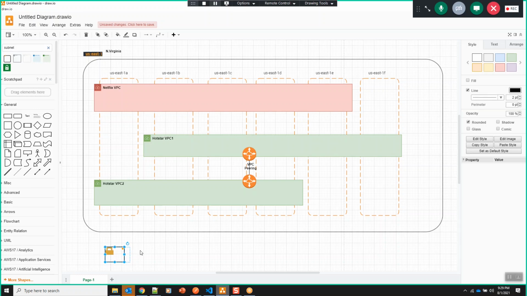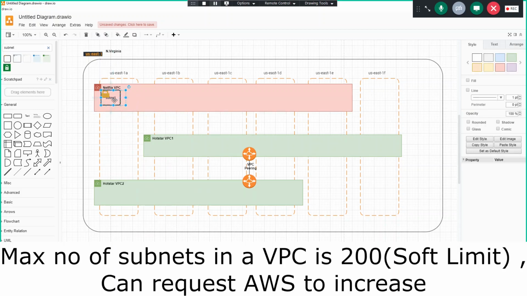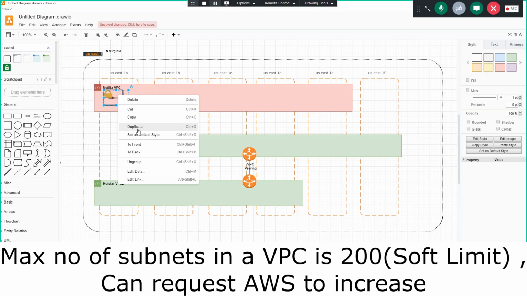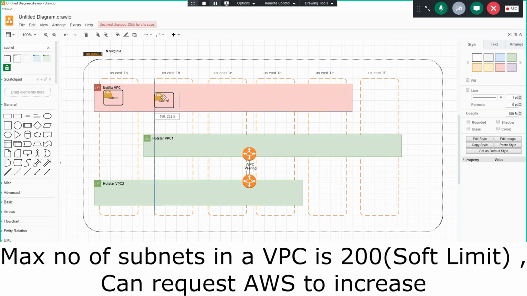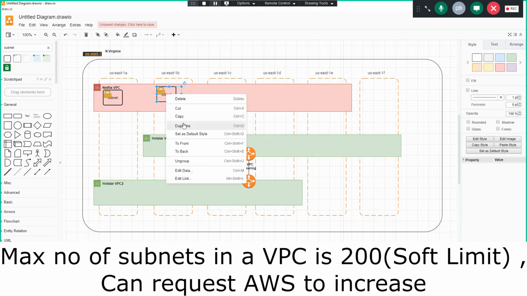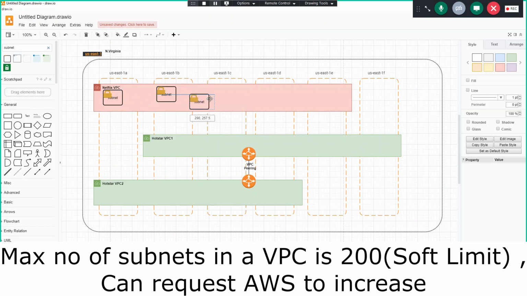Last time we created one S3 bucket in the North Virginia region, right? Let's say I have created one subnet in US East 1A for Netflix, and one more here, and one more here. Is there any restriction on the number of subnets in an availability zone?